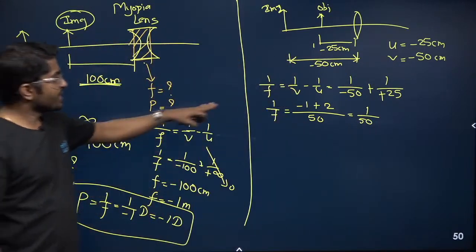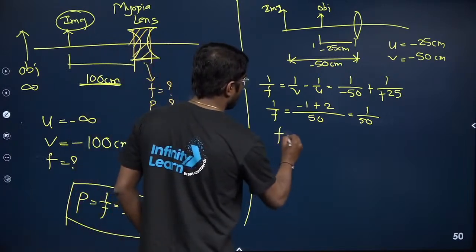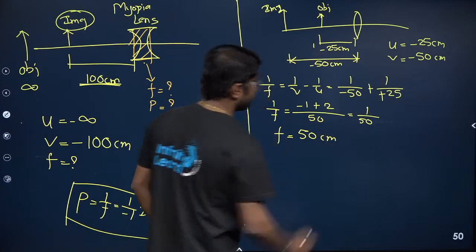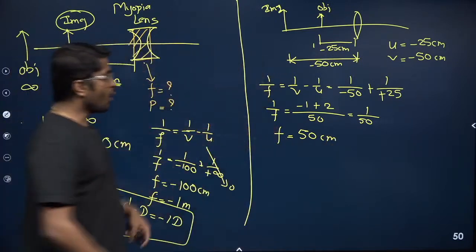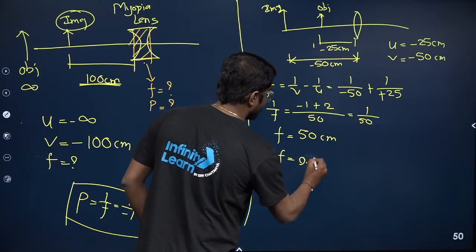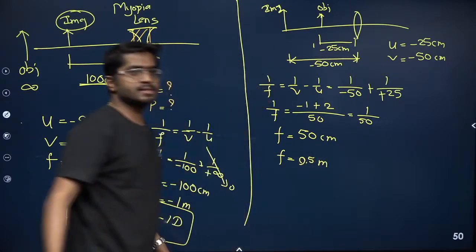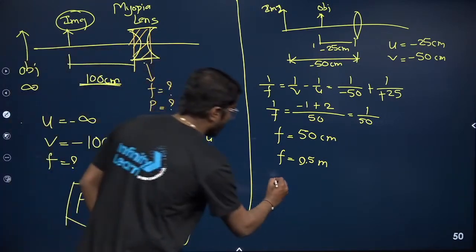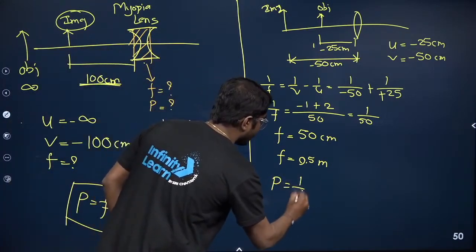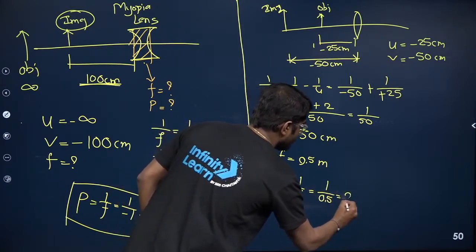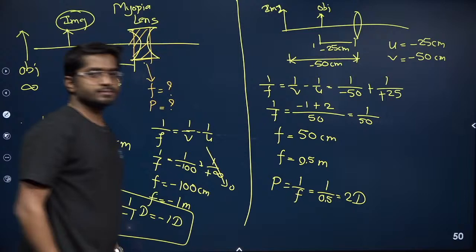Correct. So what is the focal length? Take the inverse of that, it would be 50 centimeter. Or in meters, the focal length will come out to be 0.5 meters. Correct. If the focal length is 0.5 meters, what is the power of this lens? Power is 1 by focal length, which is 1 by 0.5, which is 2 diopters.